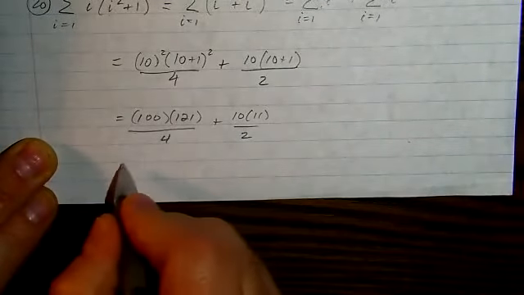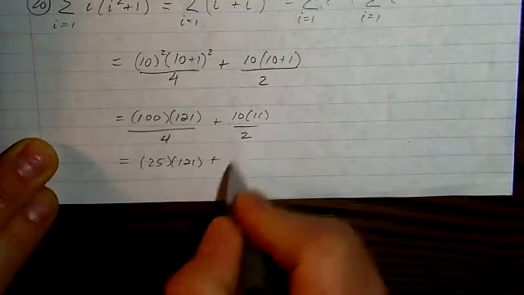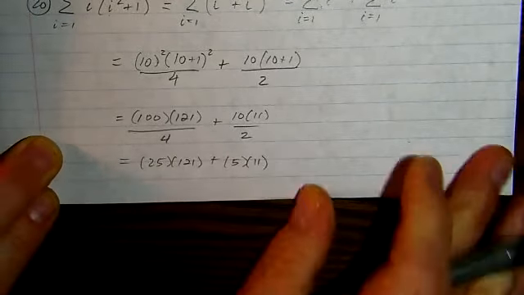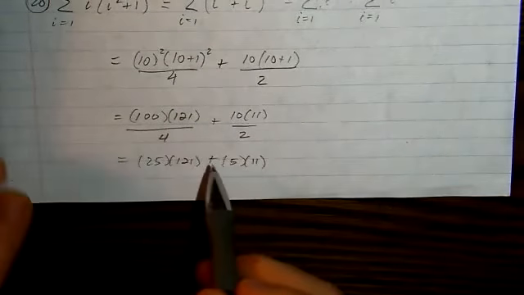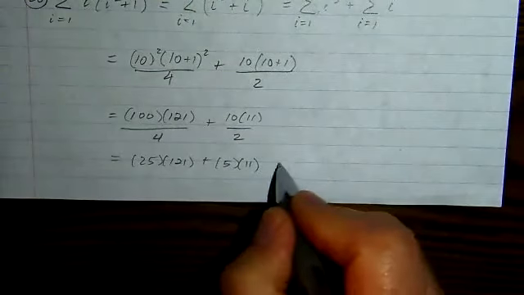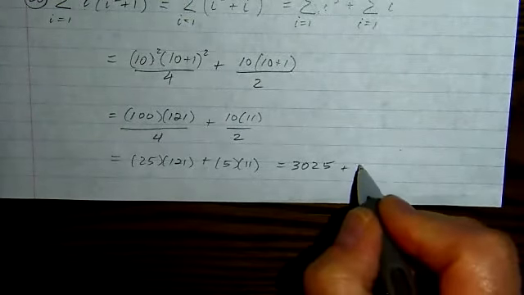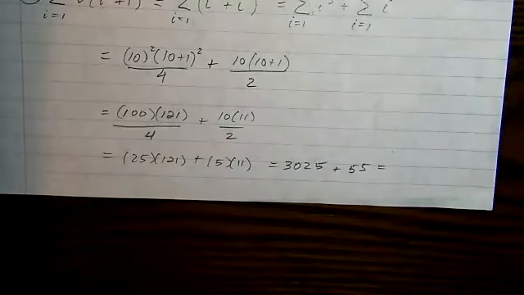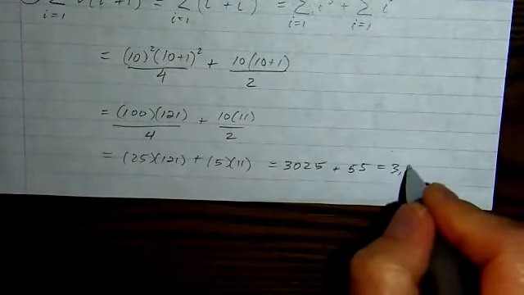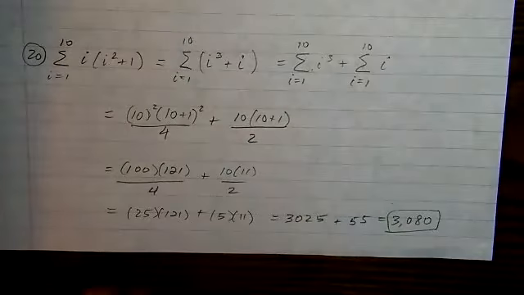And then we're going to notice there's some things that cancel. 4 goes into 100 25 times. 2 goes into 10 5 times. And now it's just a matter of multiplying out these two terms. So we would take 25 times 121, and we would get 3,025. And we would add that to 55, and we would get 3,080. So that's problem number 20.